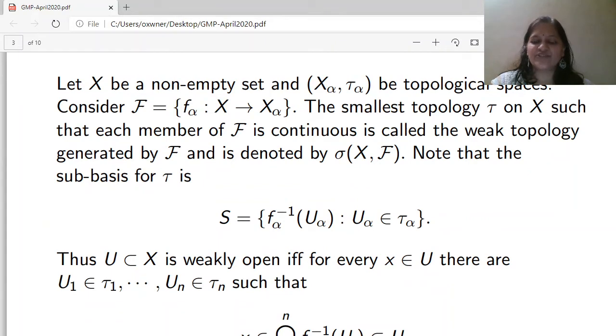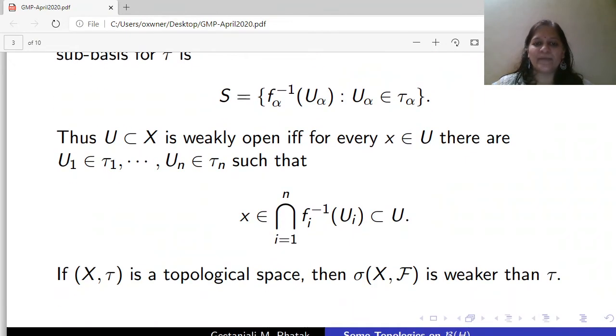Our weak topology is such that each f_alpha is continuous, and since U_alpha is open, we want f_alpha inverse of U_alpha to be open. Thus, U in X is weakly open if and only if for every x in U, there are U1, U2, ..., Un such that x belongs to the intersection of f_i inverse of U_i and this is contained in U. If X itself is a topological space, then sigma(X, F), that means the weak topology generated by F, is weaker than tau.